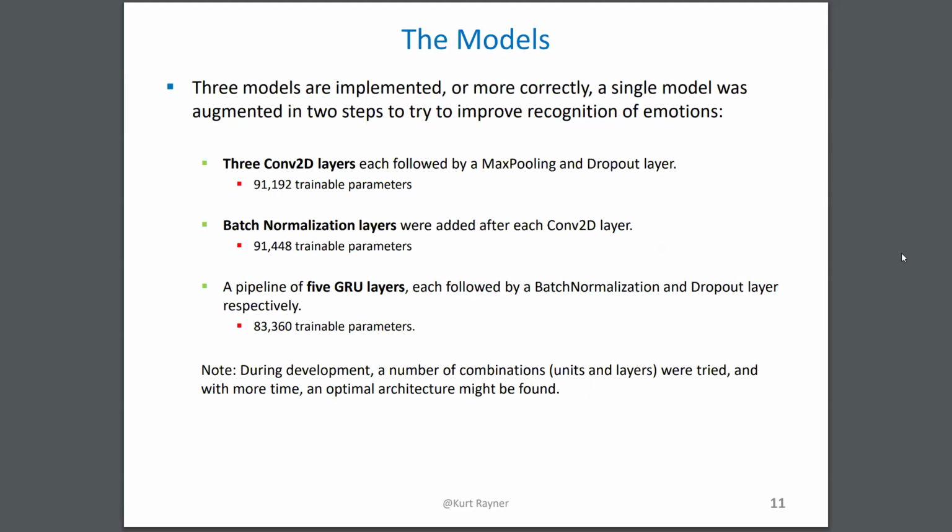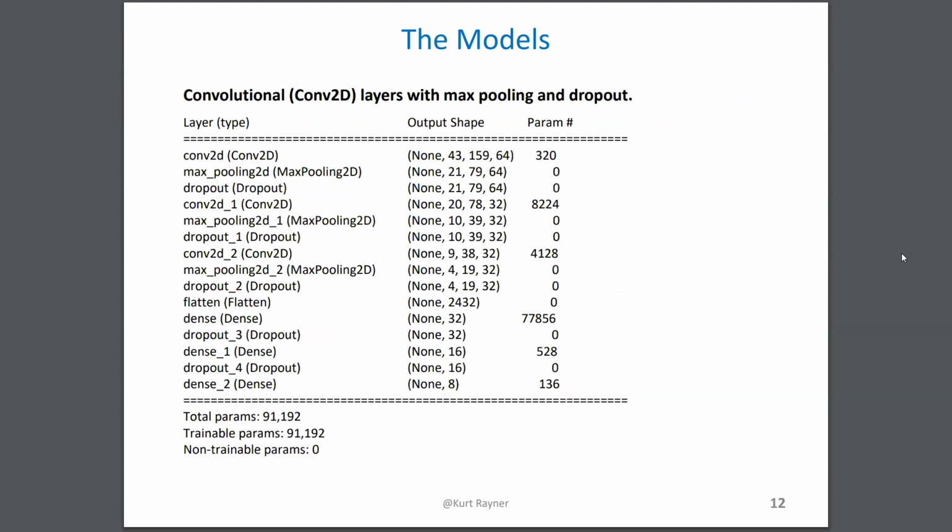And I'm not convinced that the convolution didn't distort some of the information that would be fed to the GRU layers. I might have tried putting them at the beginning in another example, but it was out of the scope of this project. So during development, I did, however, experiment with a number of units and layers and tried different combinations. With more time, it probably would have been possible to come up with a really optimal architecture.